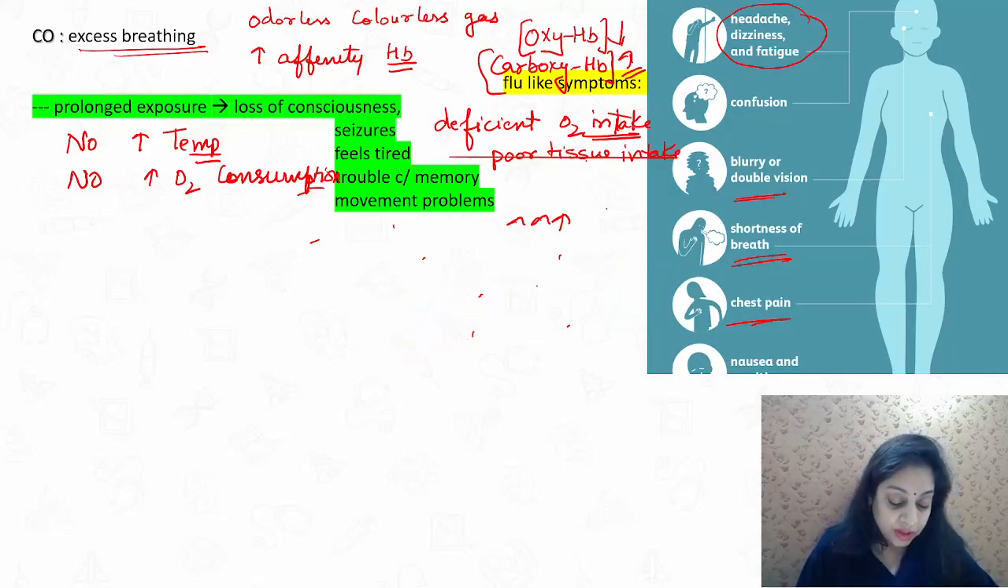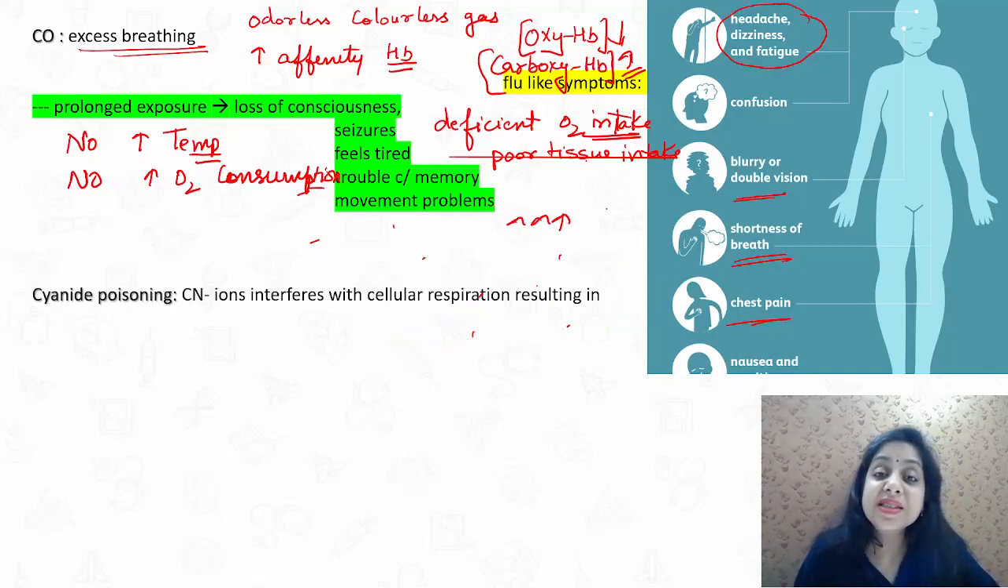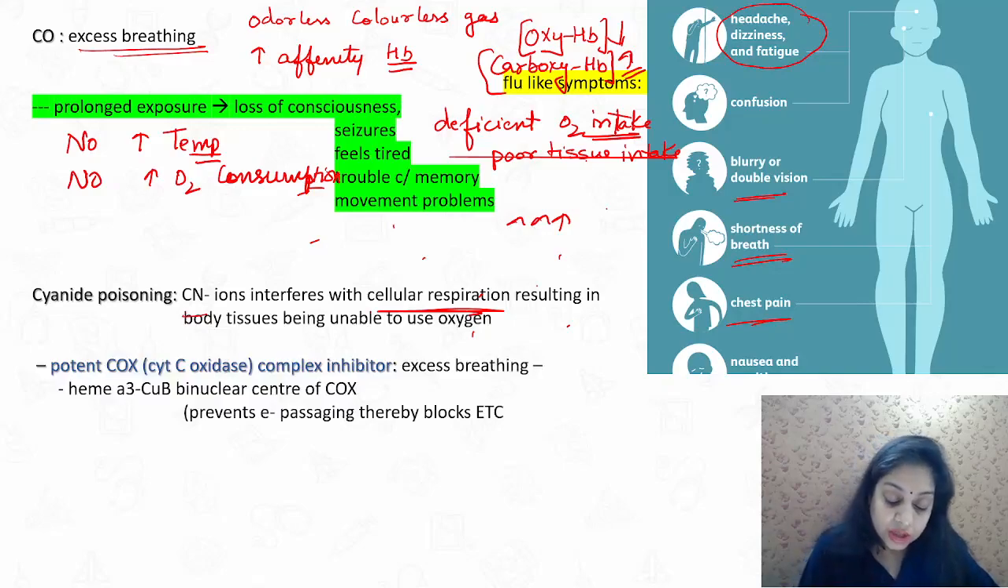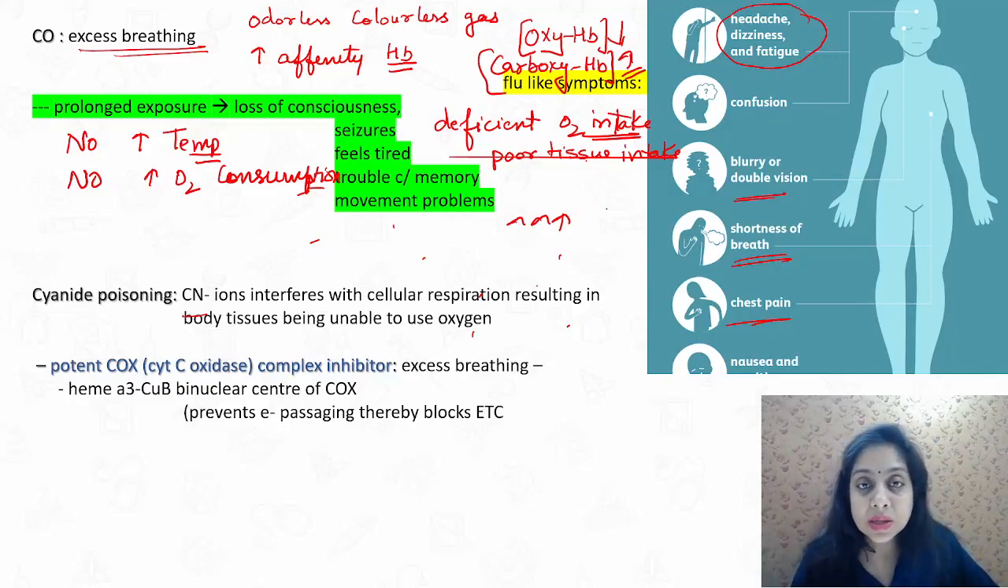Let's move further. The next choice was cyanide poisoning. Cyanide interferes with cellular respiration, right? Resulting in the body tissues being unable to use oxygen. So again, there is no increase in oxygen consumption, but cyanide is inhibiting the oxygen consumption. That is why it was not the choice in this question.